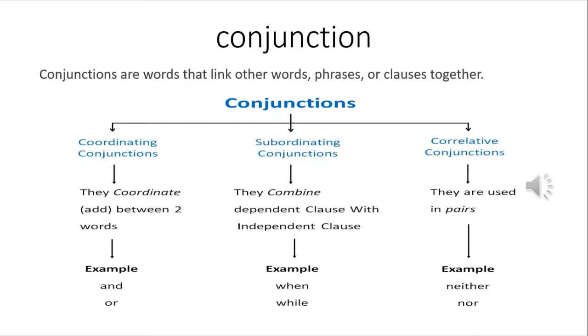They combine a dependent clause with an independent clause, or in other words, join two sentences together. Example: when, while. Finally, correlative conjunctions. They are used in pairs. Example: neither and nor.